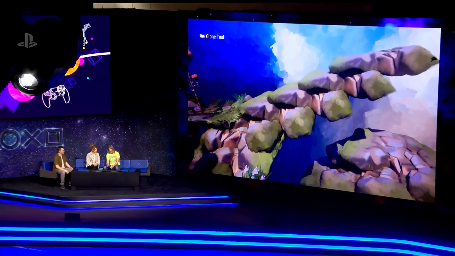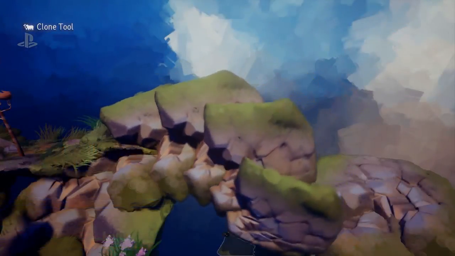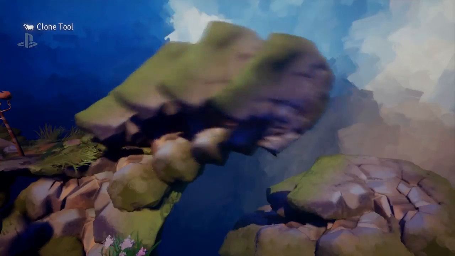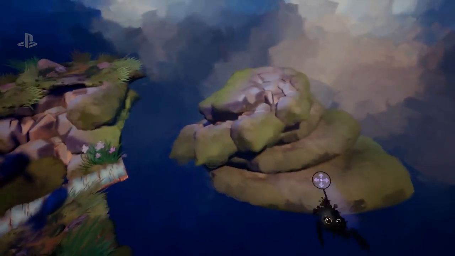So it's great for building steps, and if I scale this down and rotate it, you get all these kind of funky sort of things. That's insane. It's just kind of fun messing around with that. But that was what I did there.